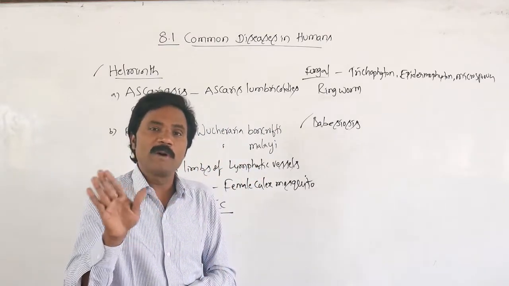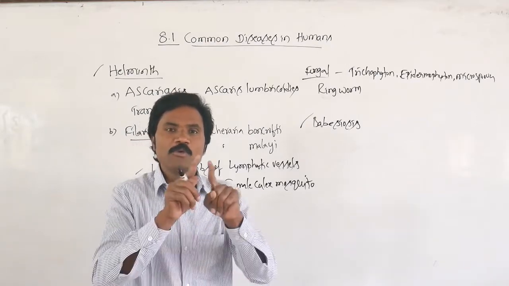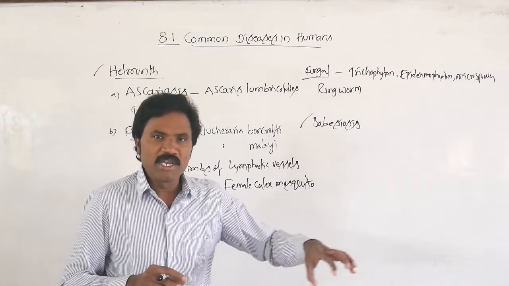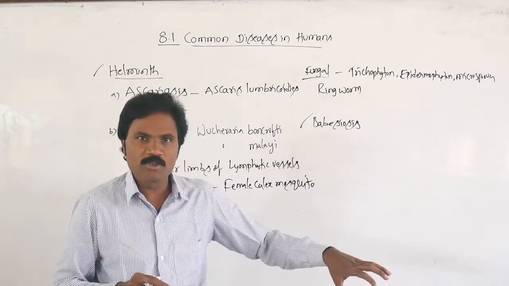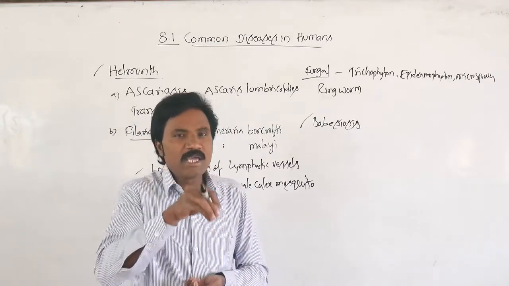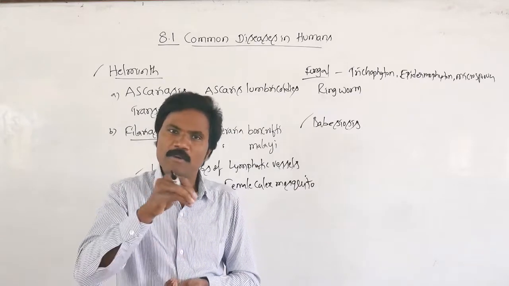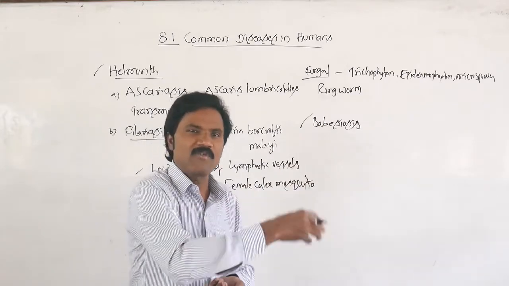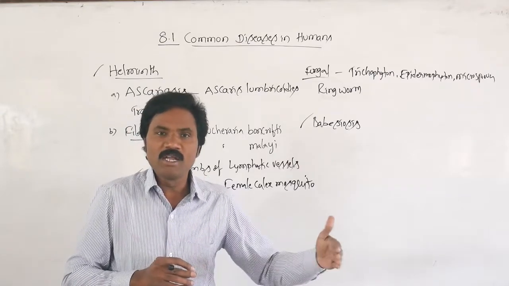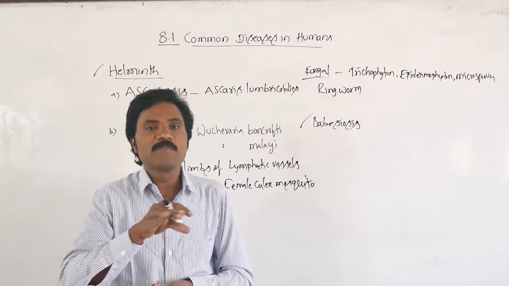If you control the population of mosquitoes, already we said how to control the population of mosquitoes by using mosquito nets, by using mosquito coils. If any stagnant water is present, then DDT or insecticide must be sprayed, and fishes like Gambusia and Panchax eat the larvae of the mosquitoes. If you maintain all these things, then it must prevent such diseases.